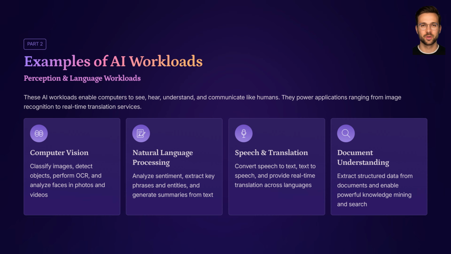Fourth, natural language processing, or NLP. NLP focuses on understanding and generating human language. Typical workloads include sentiment analysis, key phrase extraction, entity recognition, language detection, summarization of text. In Azure, many of these are covered by Azure AI Language and related services.